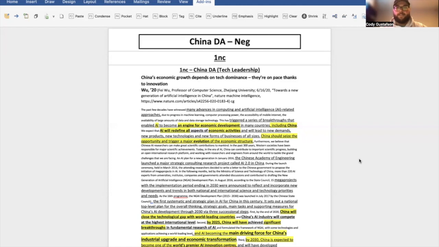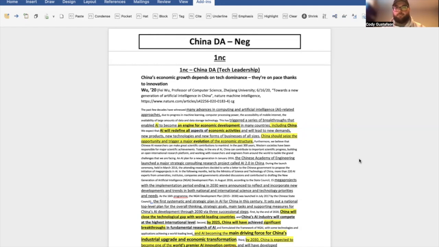So the China disadvantage essentially argues that China's economic growth depends on tech dominance and that China is dominating the tech space right now, that the affirmative would increase the United States' tech dominance and tech leadership and influence across the globe on matters of technology. And ultimately, that would hamper not only China's economy but also restrict China's ability to control tech across the globe, be the global influencer of technology, and ultimately have tech leadership.